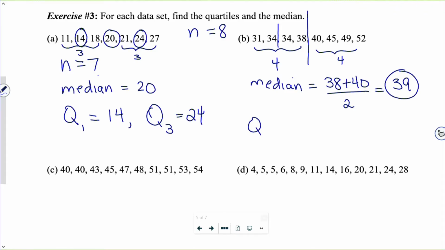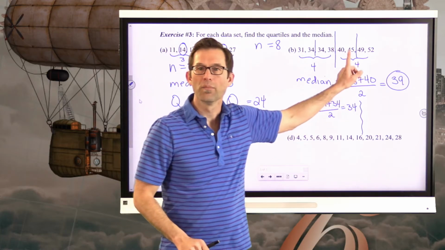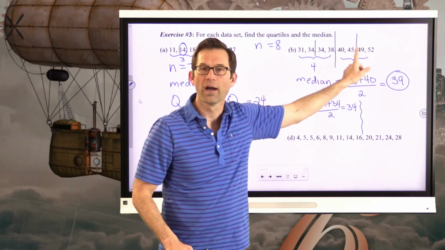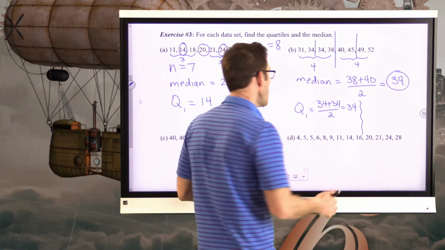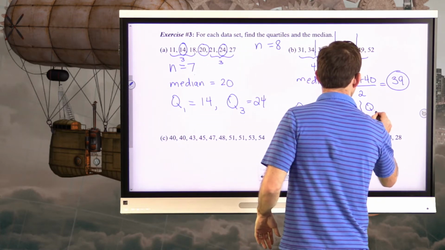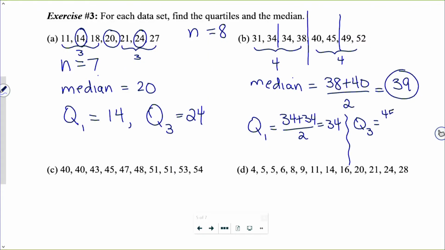And Q1 would end up being the average of those two 34s, but of course that would just be 34, right? Likewise, Q3 would be right here between the 45 and the 49, and that one might take a little bit more work, right? We would get 45 plus 49 divided by 2, and that would be 47.